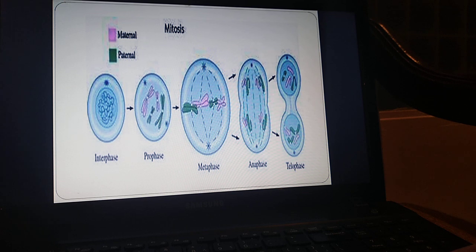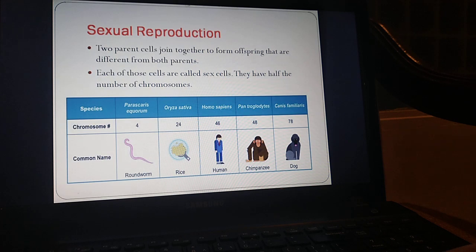So, in mitosis, we begin with one cell that has 4 chromosomes, and we end up with 2 cells. Each one of them has 4 chromosomes. So, the number of chromosomes does not change. This is very important because I want my new skin cell to be exactly the same as the old skin cell that was damaged. عشان هيك مهم الحفاظ على عدد الكروموسومات في الانقسام المتساوي.